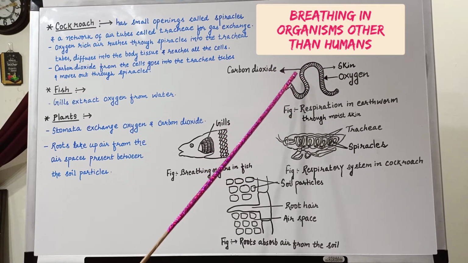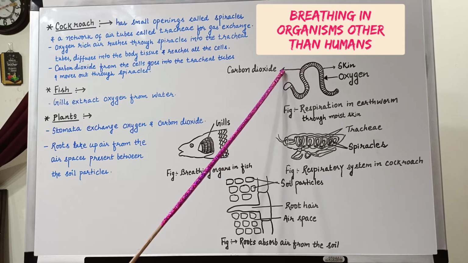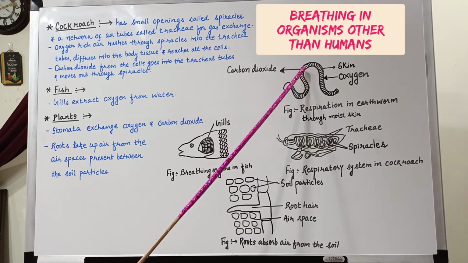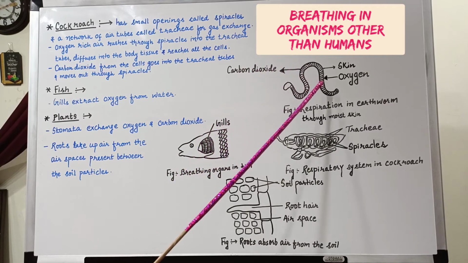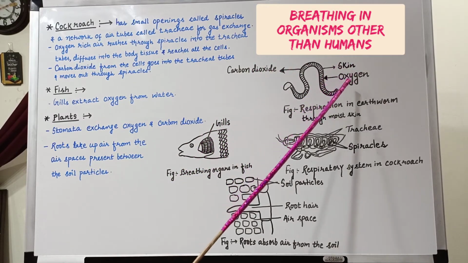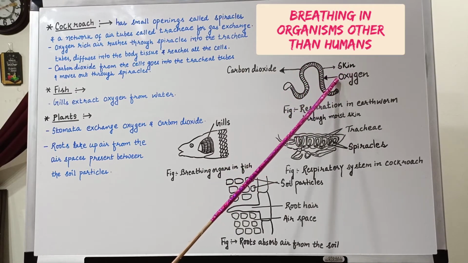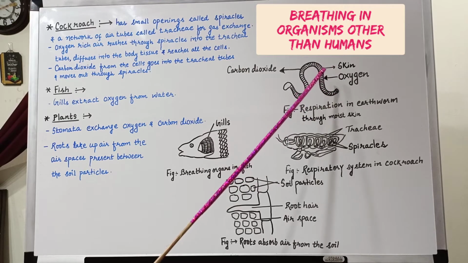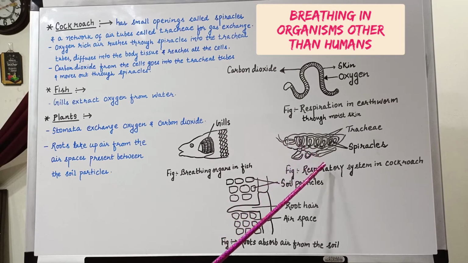In an earthworm, the carbon dioxide goes outside the body by a process called diffusion. Why? Because the amount of carbon dioxide inside the blood of the earthworm is more than the amount of carbon dioxide outside in the atmosphere. Similarly, because the amount of oxygen is more in the atmosphere and less inside the body of an earthworm, oxygen diffuses from outside into the earthworm's body through its skin, and carbon dioxide diffuses out of the earthworm's body through its skin. Now, moving on to cockroaches.